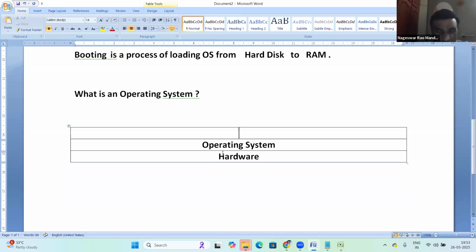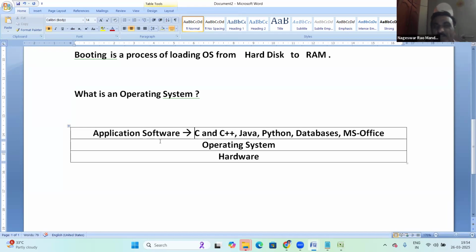On top of the operating system, programs like C and C++ run. Maybe a Java program is running, maybe Python, scripting, maybe databases. All are running on top of OS. Even MS Office also requires an OS. To run MS Office also, an OS is required. See, all these are application software. To run all these programs, an OS is required. On top of the OS, all the programs run.